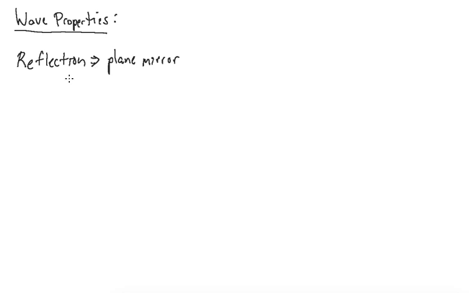Some of the properties when we have this reflection is that there is going to be no change in frequency. Normally the frequency of a wave pretty much always matches the source. If it changes mediums and it changes speed, then the wavelength will adjust to keep the frequency the same.